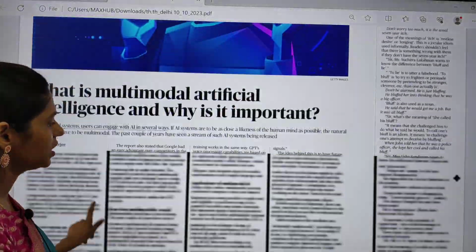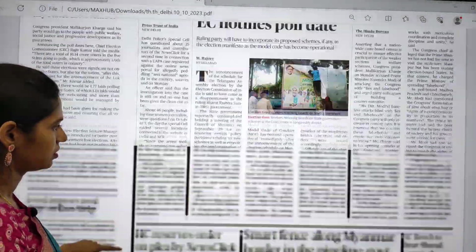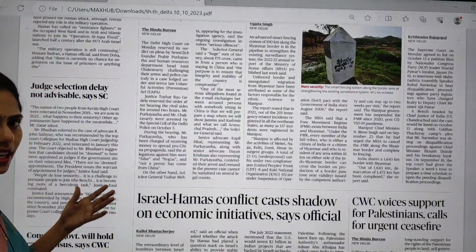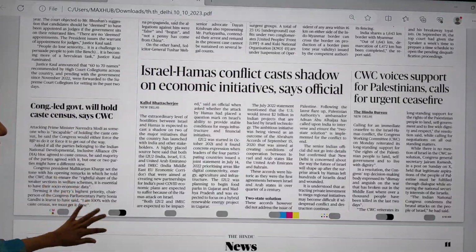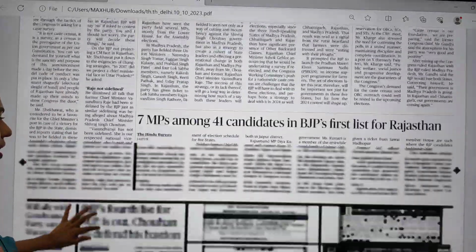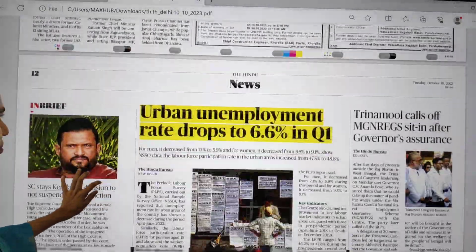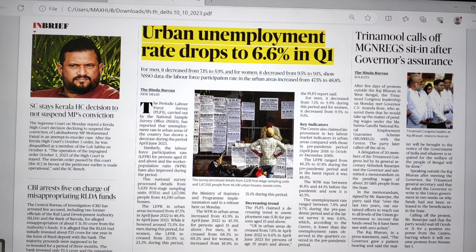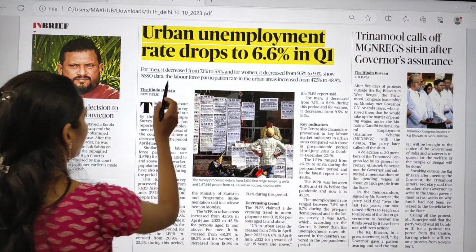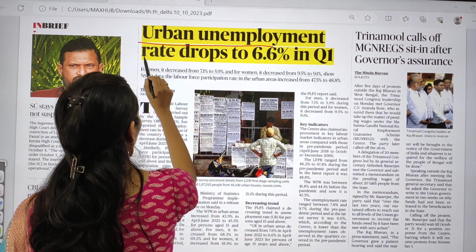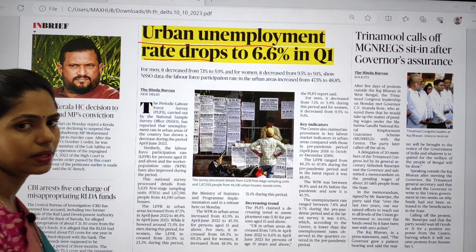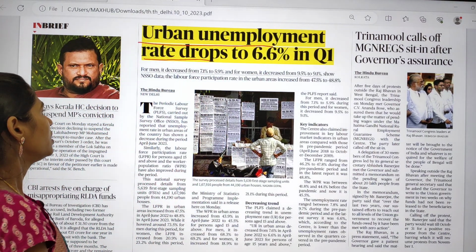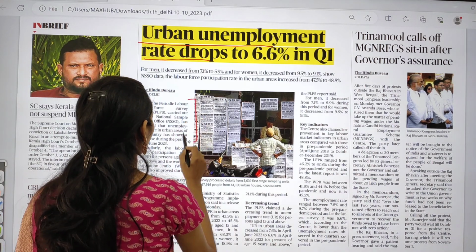And if you move on in this news page, most of the articles are regarding Israel-Palestine. And you can directly move on to this page number 12. So here you can see one article that is about the unemployment rate. Urban unemployment rate drops to 6.6% in quarter 1. So in quarter 1, what happened recently?